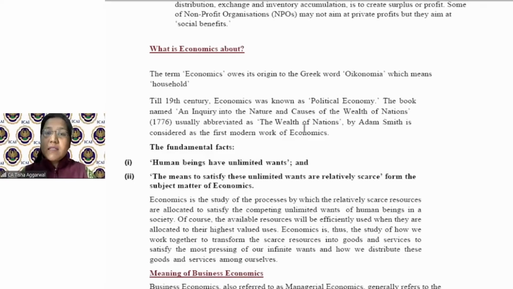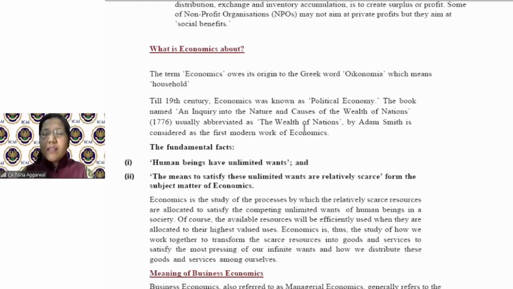Now the problem is that my resources are scarce. And this is the case with everybody. You go to a multi-millionaire household, they must still be striving for more wealth. Why? Because there's always a need, always a want to get higher than what you have. So the fundamental facts we can understand are that my wants are unlimited and my resources are scarce. These are the two opposite ends: unlimited wants, scarce resources. Economics is the subject which binds them together.